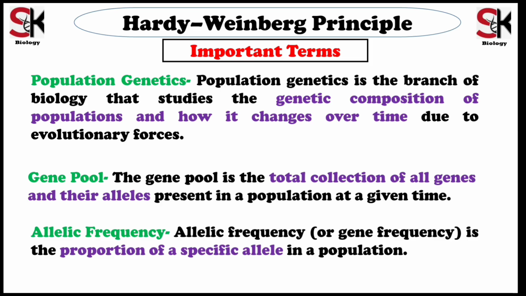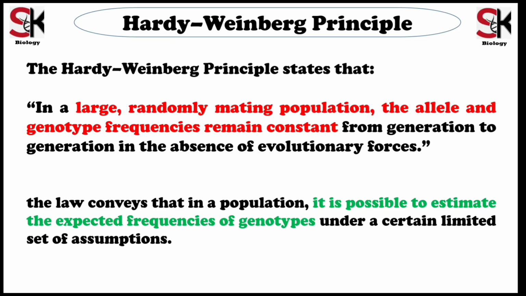The Hardy-Weinberg principle states that in a large, randomly mating population, allele and genotype frequencies remain constant from generation to generation if no evolutionary forces act. This means the population is in genetic equilibrium. This law helps us to predict genotype frequencies, understand whether evolution is occurring, and to compare a real population with the ideal condition. If actual data differs from the expected value, it means evolution is taking place.